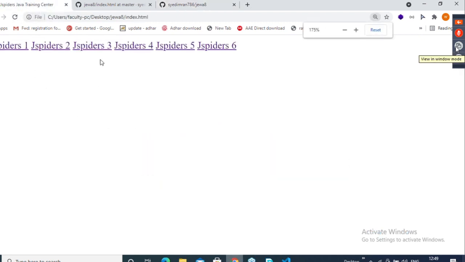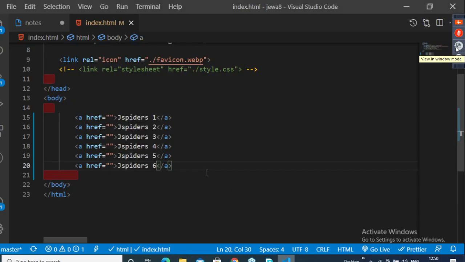Super, we are getting. Yes, sir, I don't want to display all these anchor tags in the same line. I want to bring it in different lines. What should I do, guys? Break. Yes or no? We have to break everywhere. We have to pass. So now, okay.